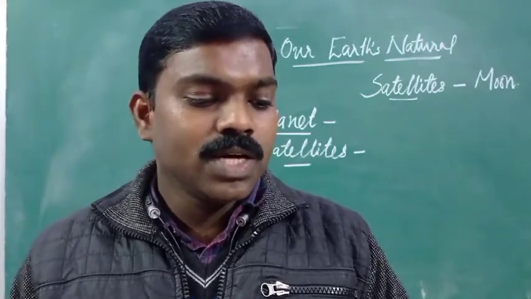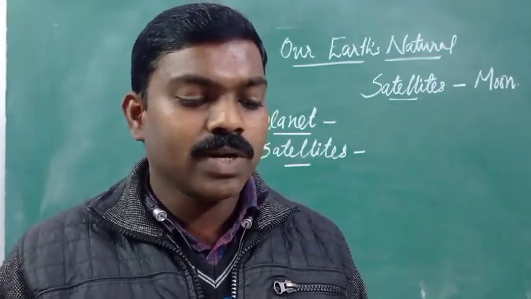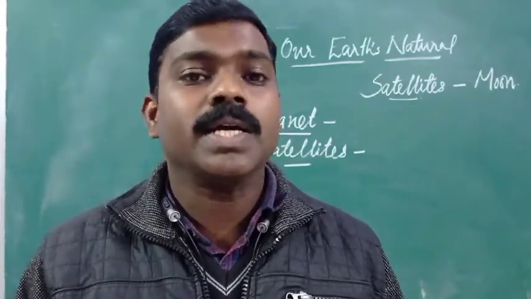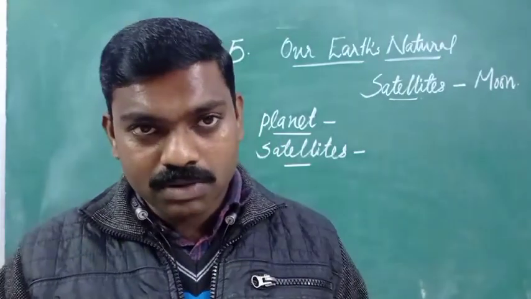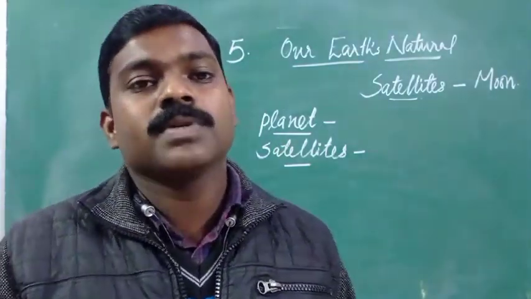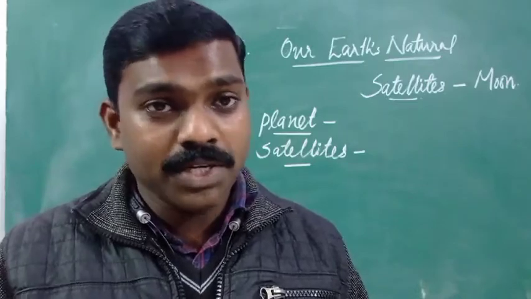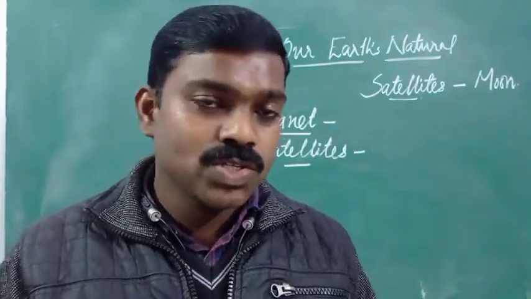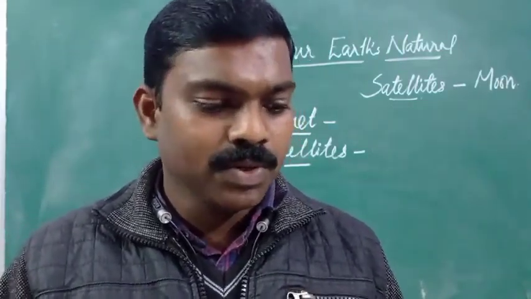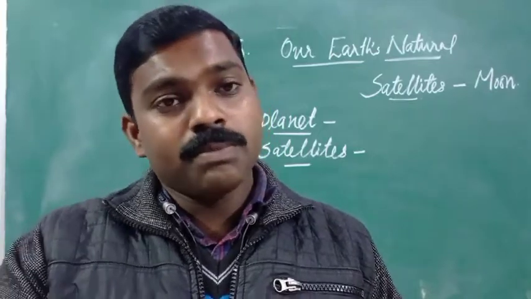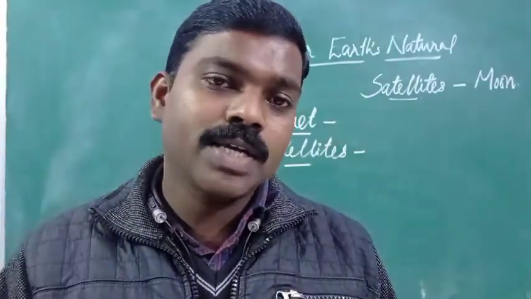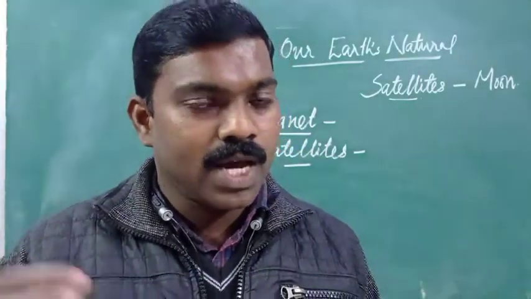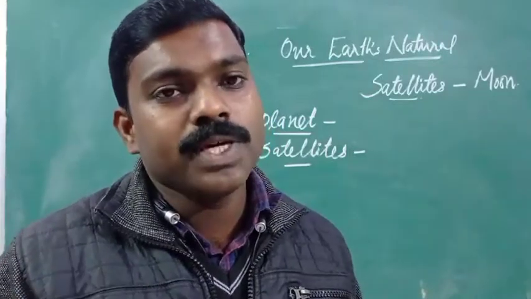The rocks that were brought back to the earth by the astronauts tell us that the surface of the moon is covered with dark grey dust. The surface of the moon is covered with dark grey dust by the hitting of these meteorites. Everywhere dust is widespread on the surface of the moon. Astronauts, you know, are those who go to space, and they have brought some stones from the moon.